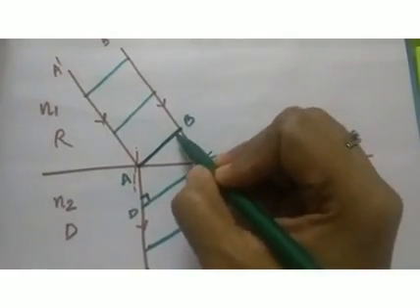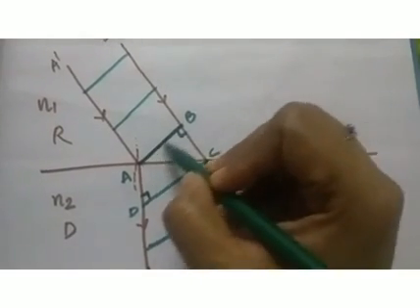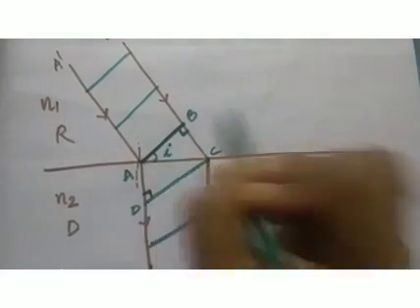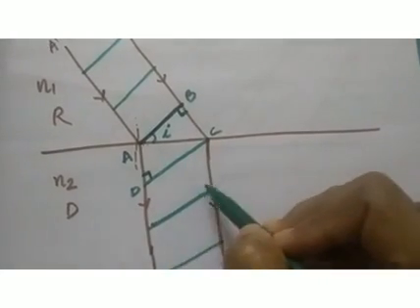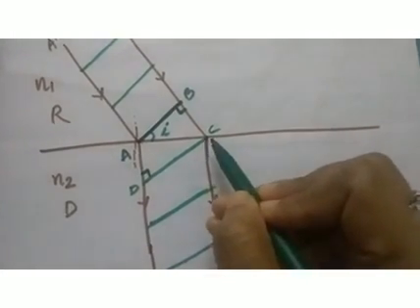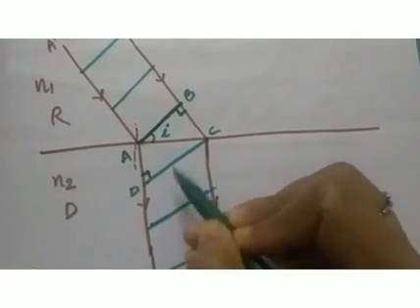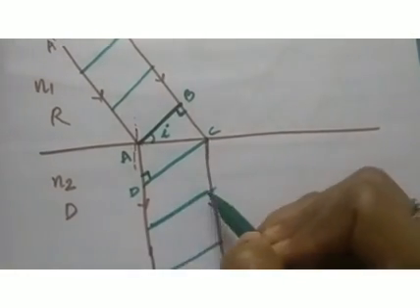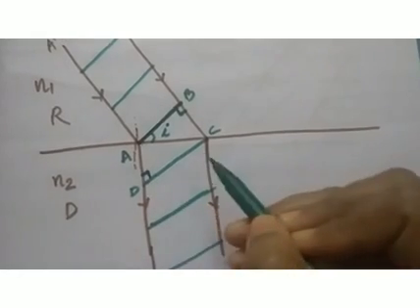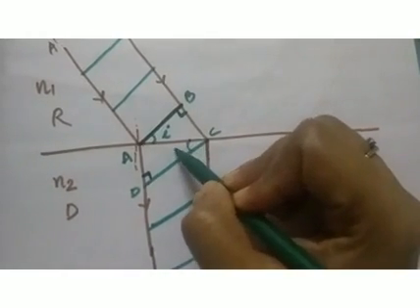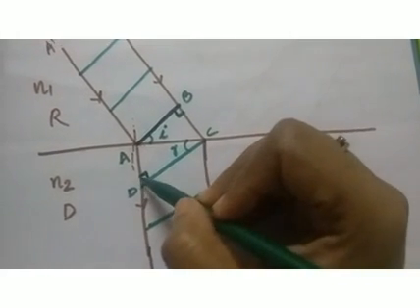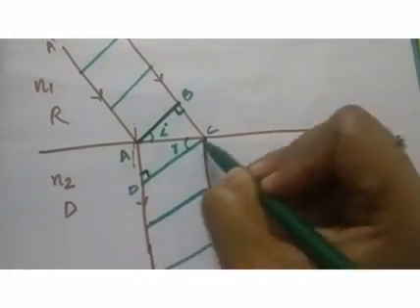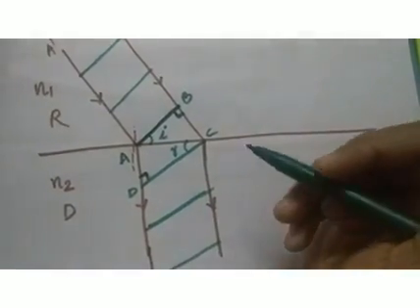And here the angle is 90 degrees because the wavefront is perpendicular to the ray, and this angle, let it be the angle of incidence, i. And these green lines represent the refracted wavefront, because refraction occurs here. So this is the refracted wavefront, this angle is 90 degrees, and this angle is the angle of refraction. So here r is the angle of refraction. This angle is 90 degrees because the wavefront will be perpendicular to the light ray.